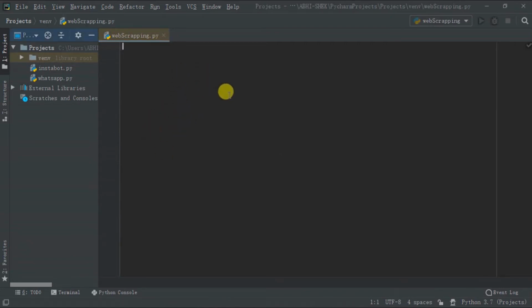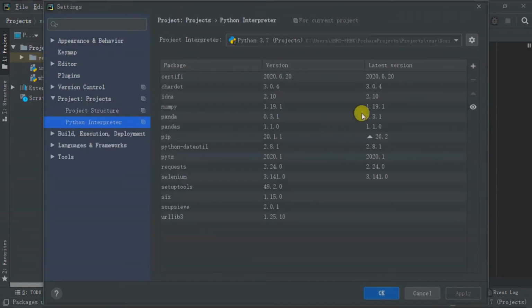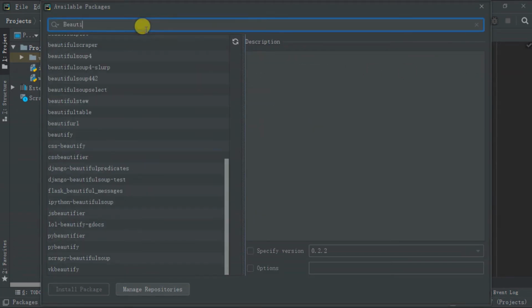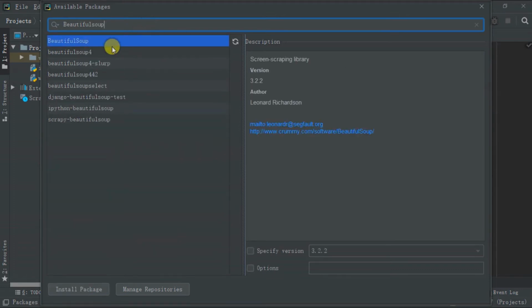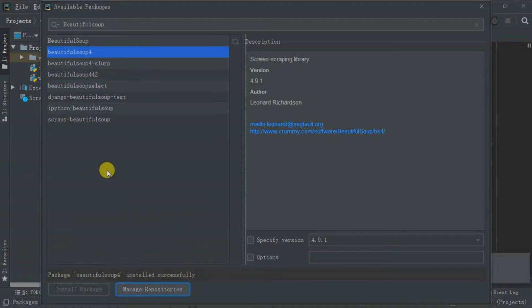So now that was too much of theory. Let's start now. Python is the best language for web scraping. First, let's install required modules. First, we need to install Beautiful Soup 4. Beautiful Soup 4 is the module that we are going to use for web scraping. There are also some other frameworks like Scrapy, but today we are going to stick with Beautiful Soup.